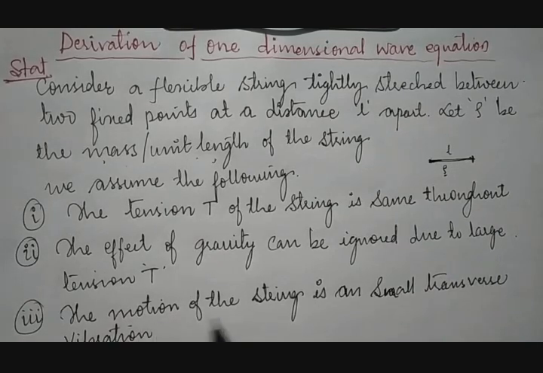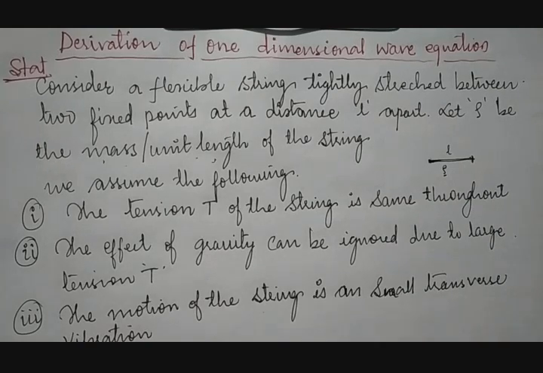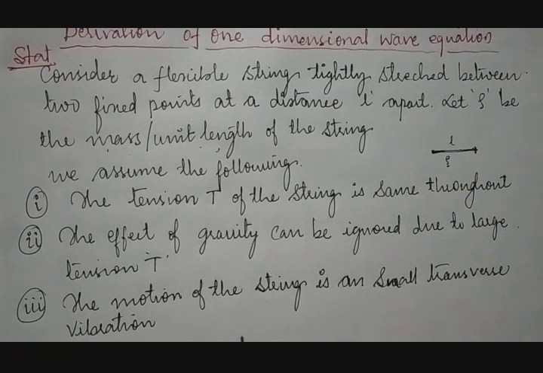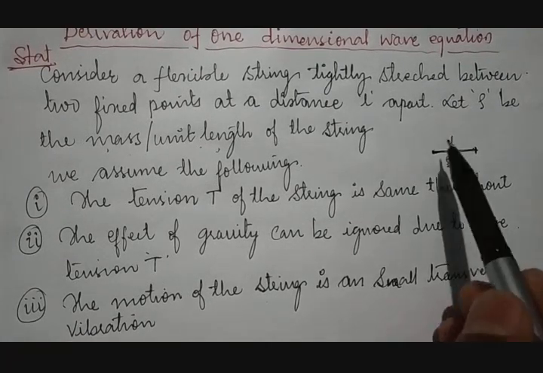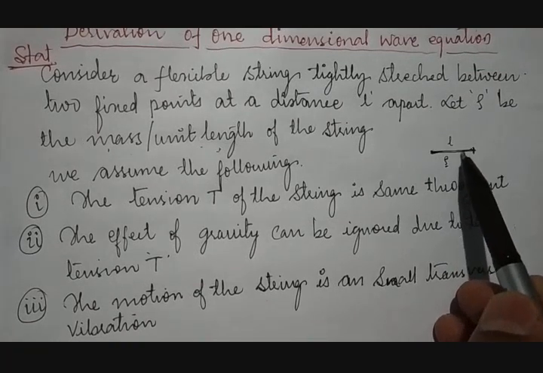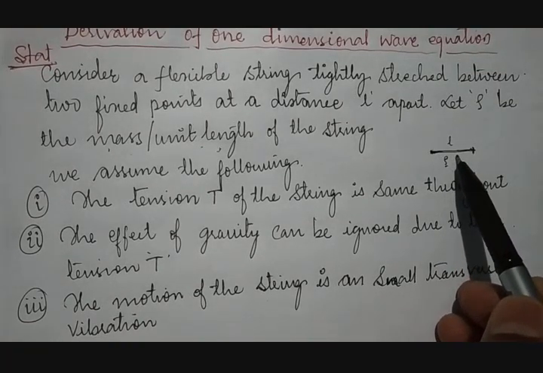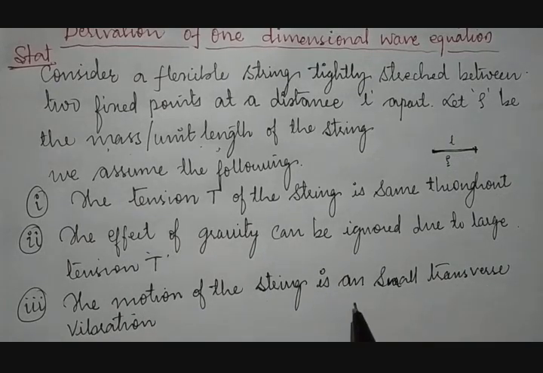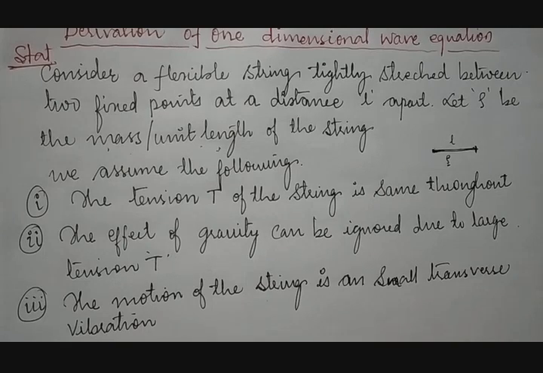Third is, the motion of the string is a small transverse vibration. Motion of the string means what? Whenever you put some load or some disturbance on the tightly stretched string here, then it starts vibrating. When it starts vibrating, the motion comes in terms of vibrations, the transverse vibrations. The best example for this is the string of a guitar.